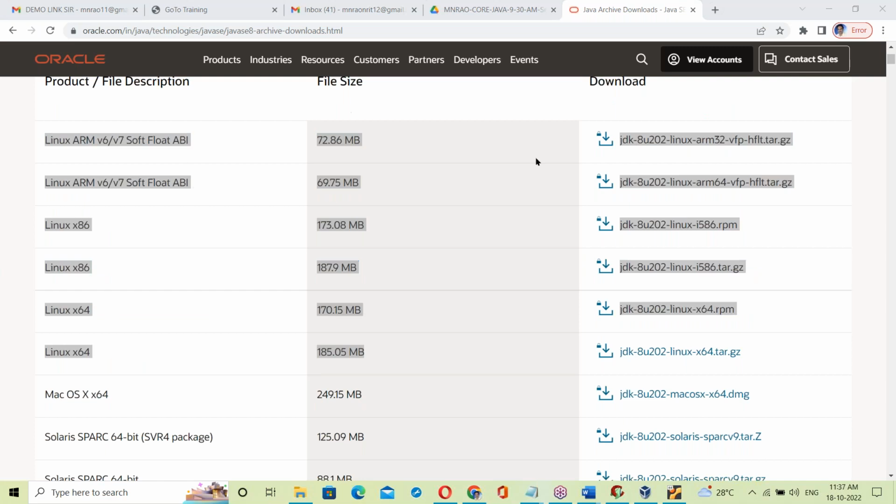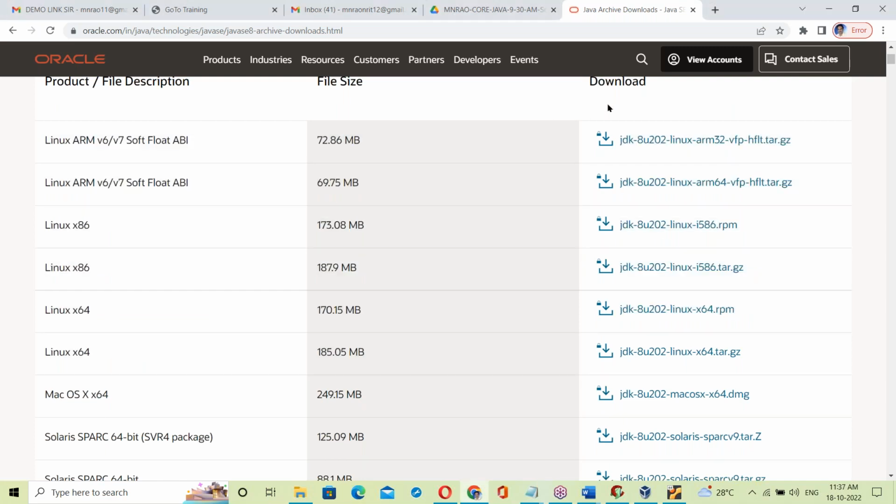Linux has different flavors, like Ubuntu Linux base, Red Hat Linux base. See RPM, this is for Red Hat. RPM is Red Hat Package Manager. So this is for Red Hat Linux base. Wherever .rpm is, that is Red Hat Package Manager.